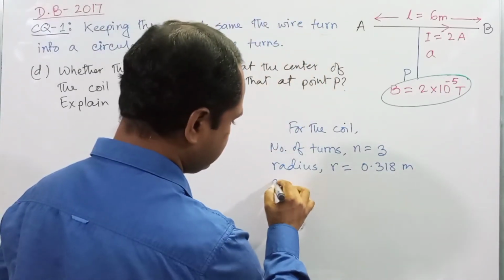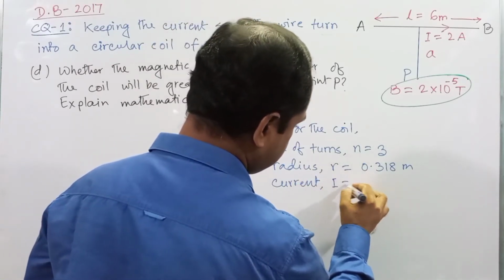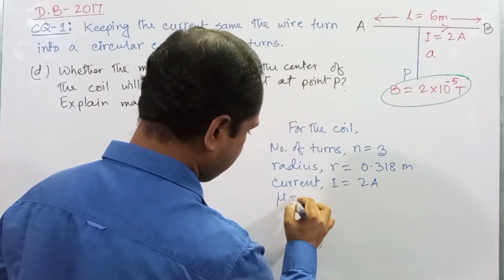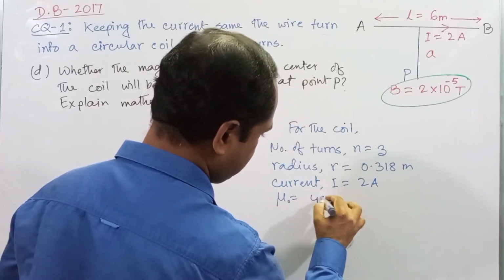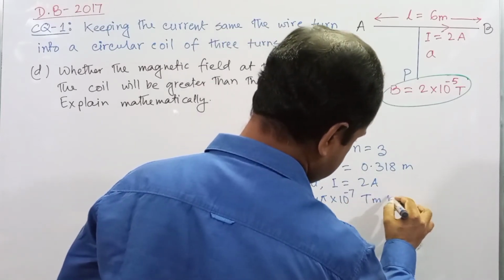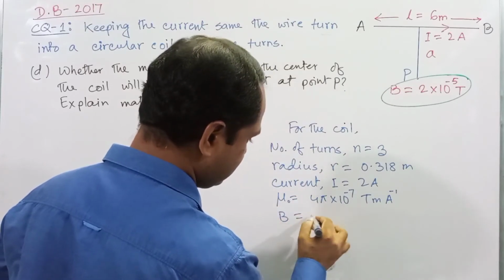Then current I is equal to 2 ampere, you know mu naught is equal to 4 pi into 10 to the power minus 7 Tesla meter per ampere. So we have to determine the value of B.